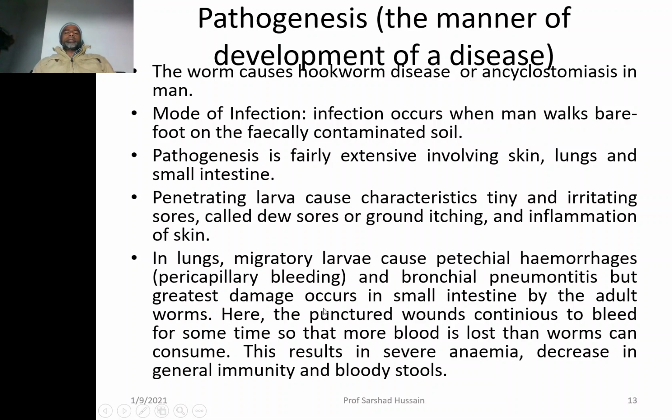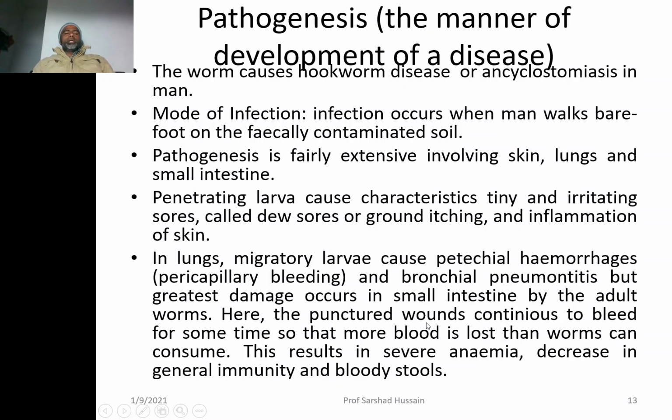But the greatest damage occurs in the small intestine because the adult resides in the small intestine. There, it punctures the wall of the intestine and causes wounds.